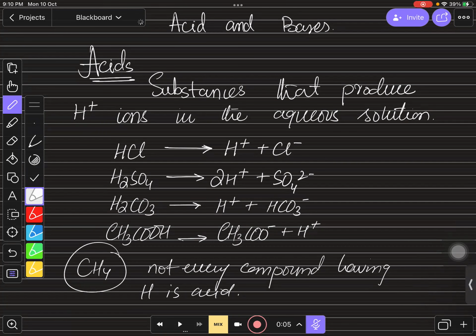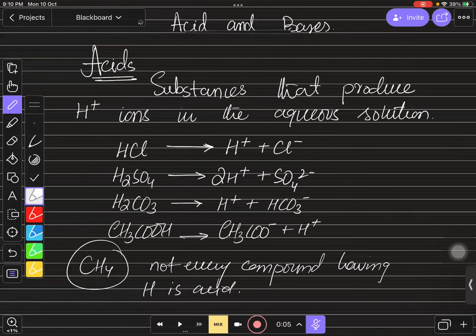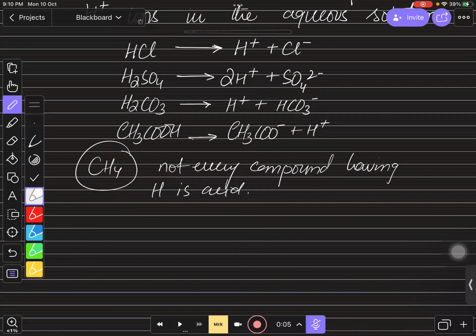Yes, sir. We have one more definition for acid. This is a new definition added in our syllabus for May/June 2023 to 2025: acids are proton donors. Acid की एक और definition आप देख सकते हैं. Acids are proton donors. So substances that donate their H positive ion are actually acids, right?